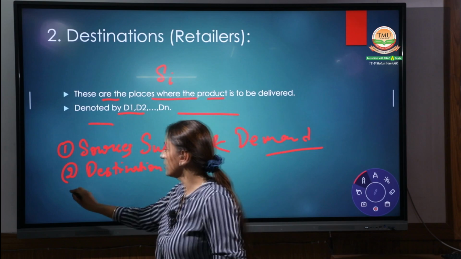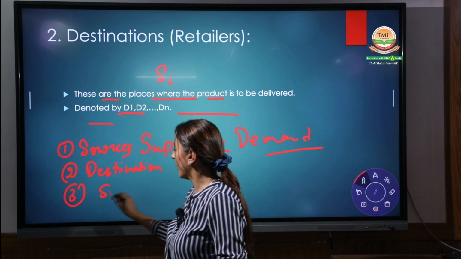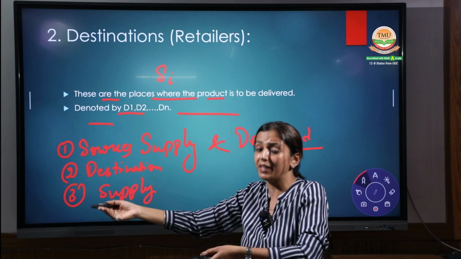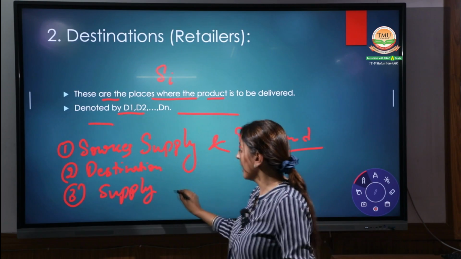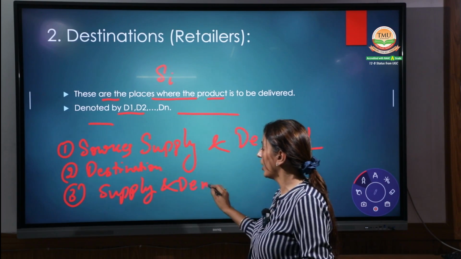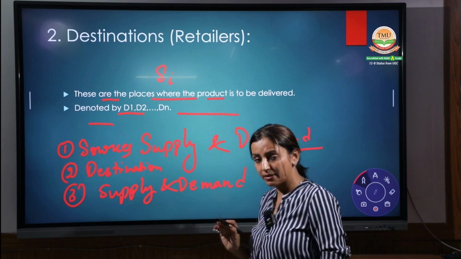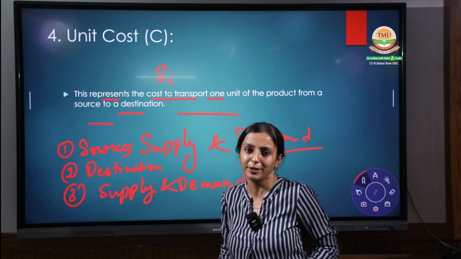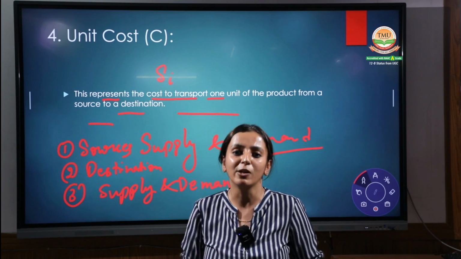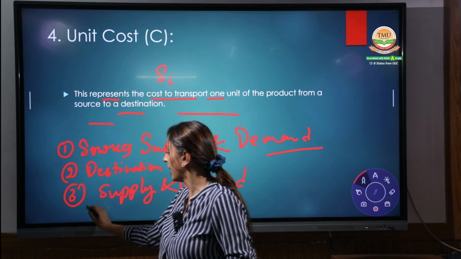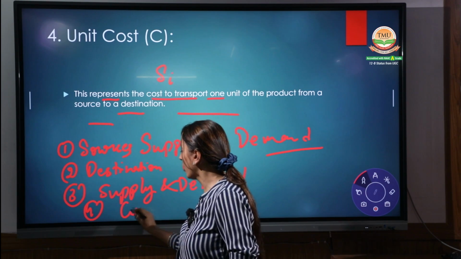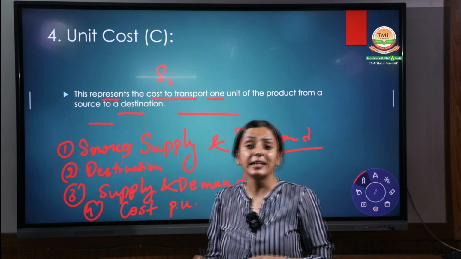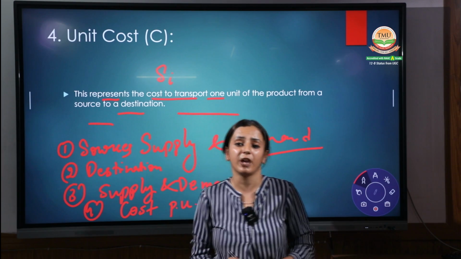The third is your supply, how much quantity we have to supply, and with that we use the word demand also, right? Now the fourth component, a very important thing, and the actual calculation of the transportation problem, is your cost per unit.